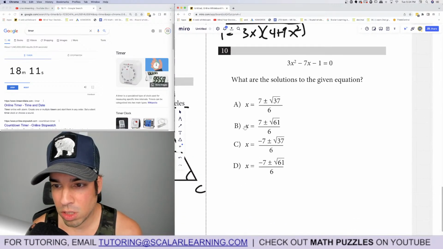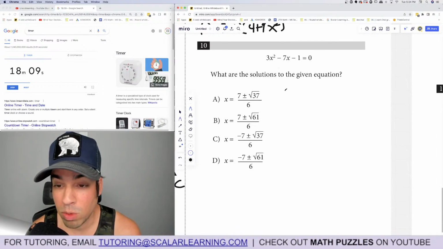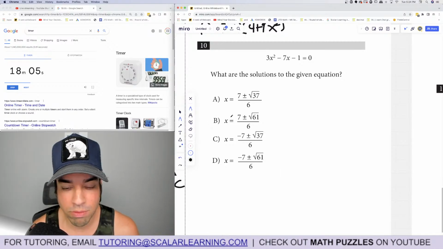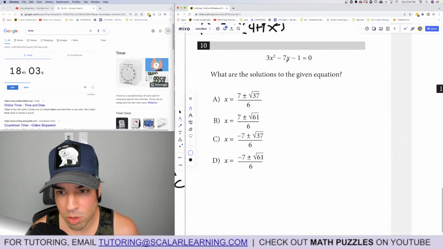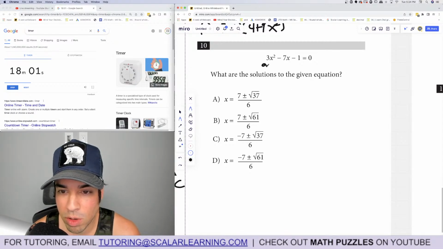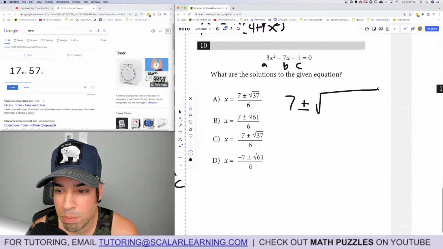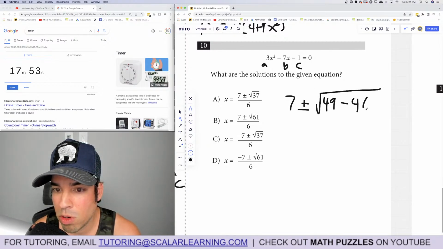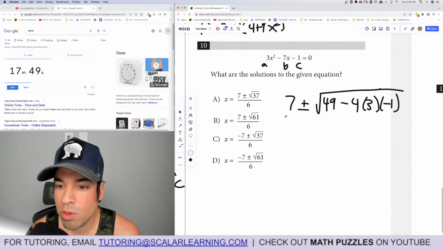Number 10, what are the solutions to the given equation? All right, factor. Oh, no, not factor, because if you look at the answer choices, they're all basically in the form from the quadratic formula, so I'm going to use the quadratic formula. So A, B, C. Negative B, positive 7, plus or minus the square root of B squared, negative 7 squared is 49, minus 4A, which is 3, and C is negative 1, over 2A. 2 times 3 is 6.